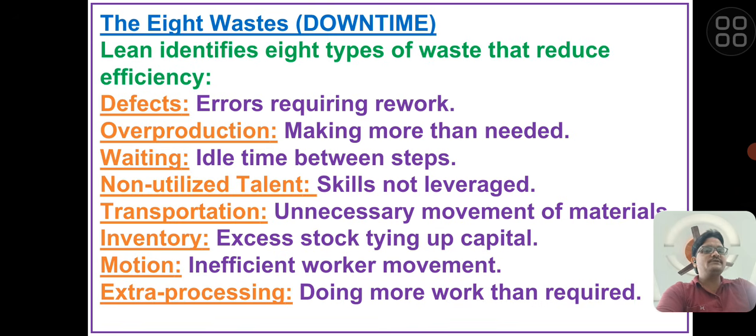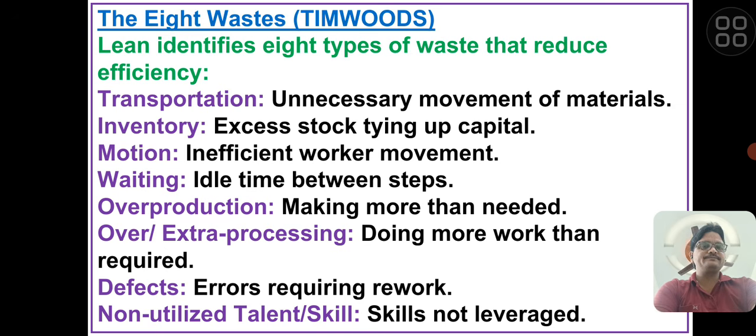Next is motion, in which there are inefficient worker movements. In a manufacturing industry, we need to reduce inefficient worker movement. If worker movement is very frequent, we need to reduce that. Next is extra processing, which means doing more work than required. We need to reduce that.